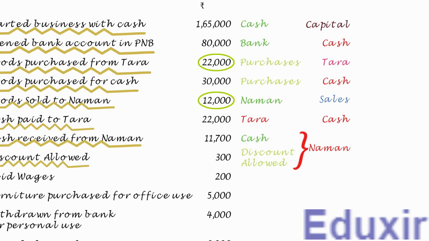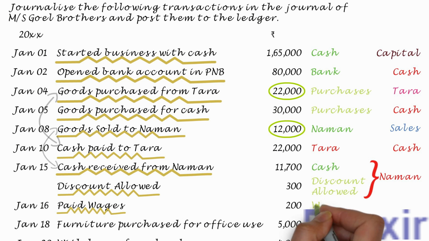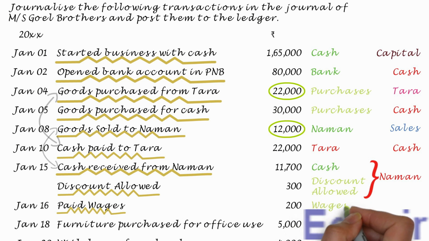In this transaction, the business has paid 200 rupees of wages. Also remember that, unless otherwise specified, all the payments are usually considered to be done in cash. So this transaction can be restated as paid wages in cash. So in this transaction, the business is incurring an expense named wages. The rule to record any expense incurred is to debit the corresponding expenses account. In this case, the wages account should be debited.